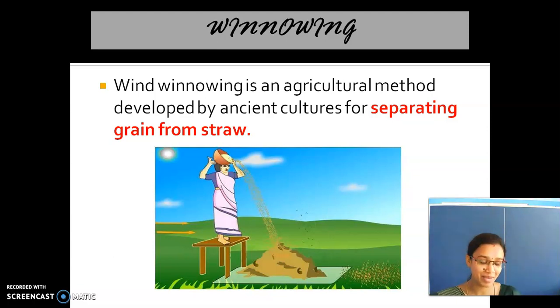What happens due to the weight? Listen, the grains are heavier than the impurities. So when the wind blows, the grains are not able to fly away. They fall down, and the other waste impurities fly away and then fall down.